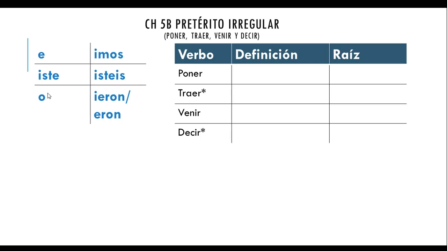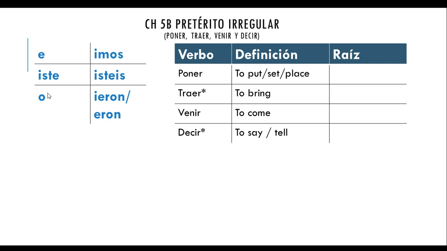So go ahead, copy these 4 verbs down: poner, traer, venir, decir. And then we have the definitions. So poner means to put, set, or place. Traer means to bring. Venir means to come. Decir means to say or to tell.